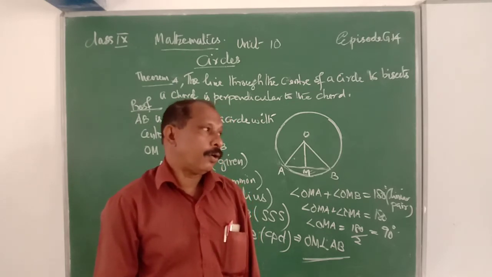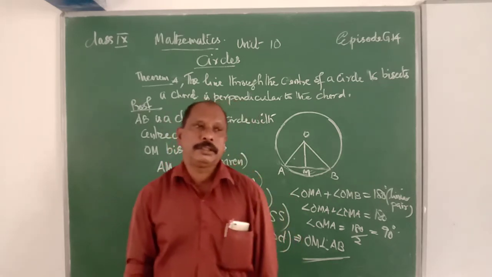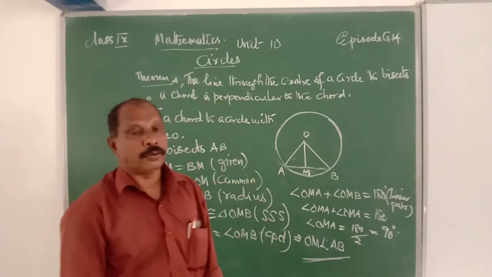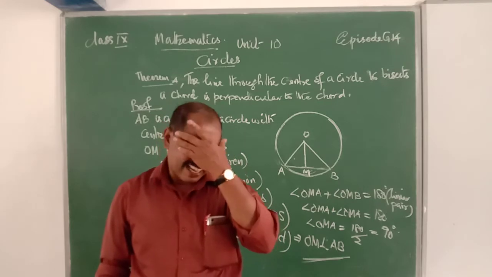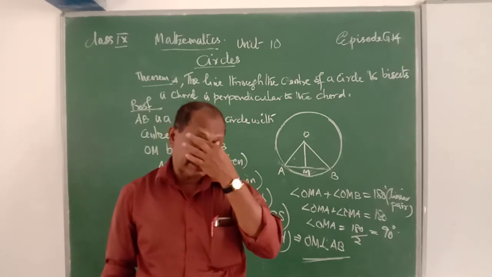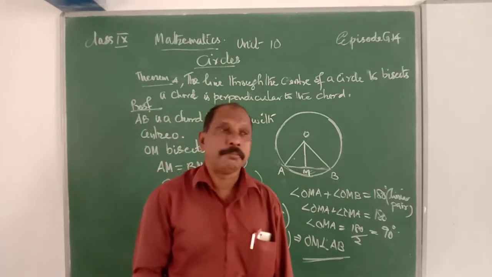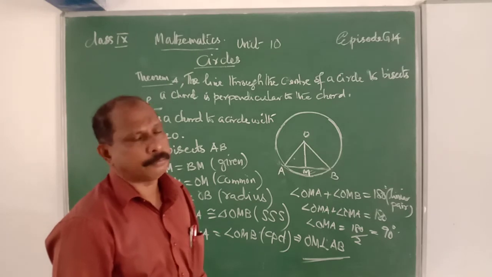Therefore, triangle OMA is congruent to triangle OMB, that is the side criteria of congruency. Therefore, angle OMA is equal to angle OMB, that is corresponding parts of congruent triangles. That means these two angles are equal, but angle OMA plus angle OMB is equal to 180 degrees because they are part of a line segment. Therefore, it is a linear pair.